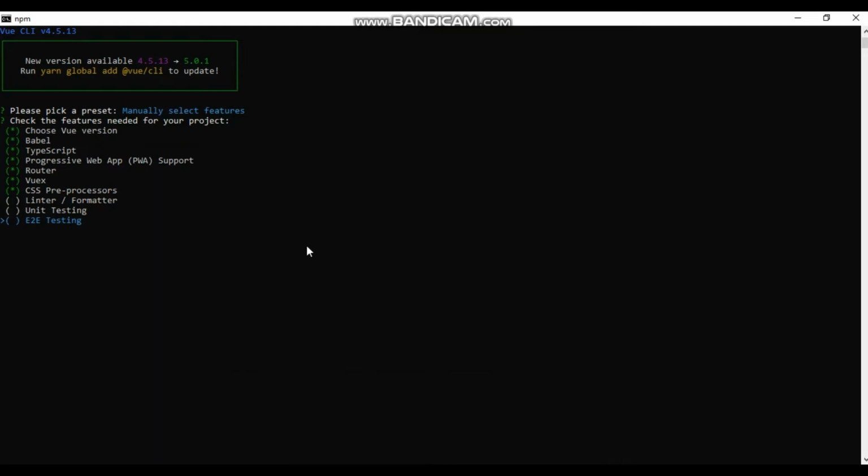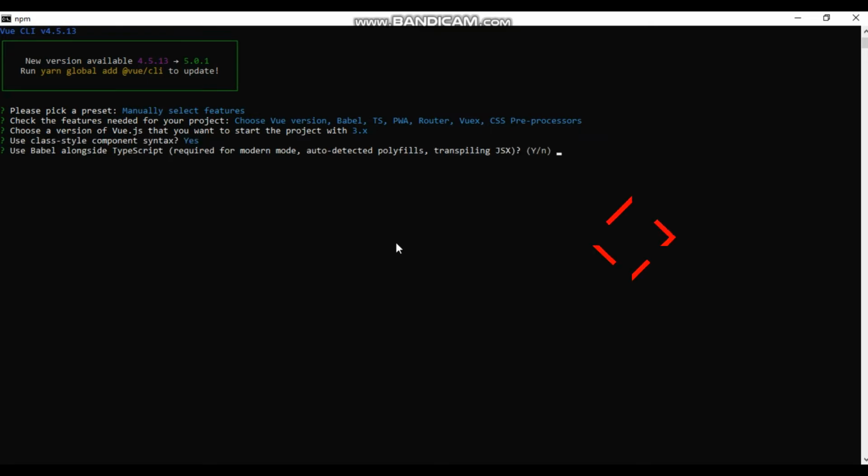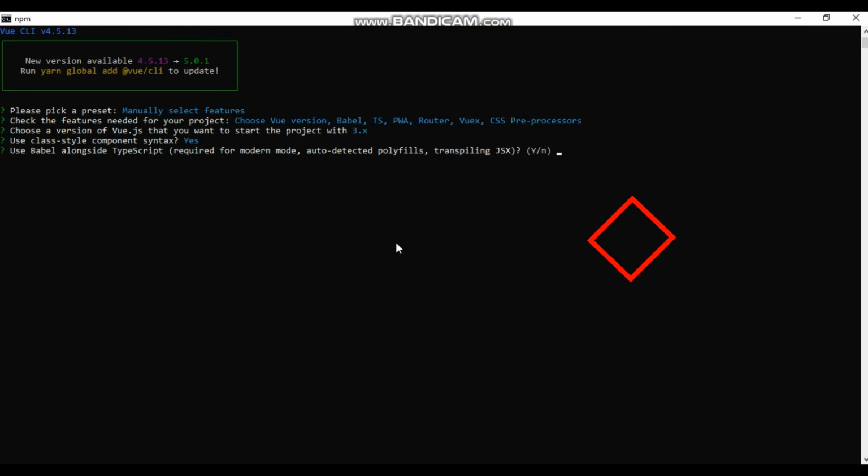Hit the enter button, then you will see Vue 2.x and Vue 3.x. Choose this Vue 3. Then use class style component syntax? Yes, I want it. Then you will see use Babel alongside TypeScript, auto-detected.